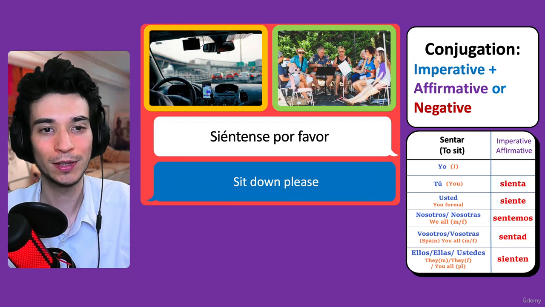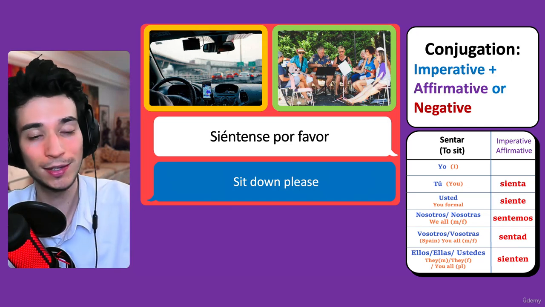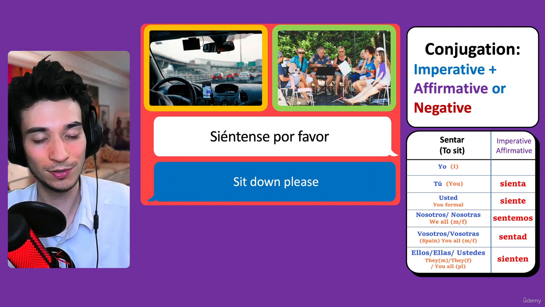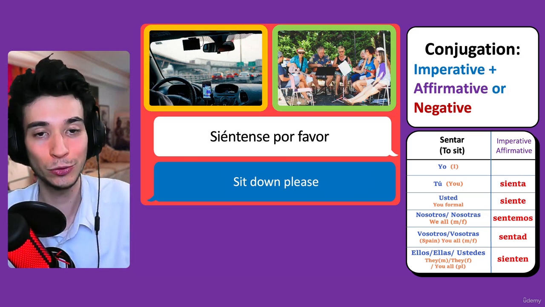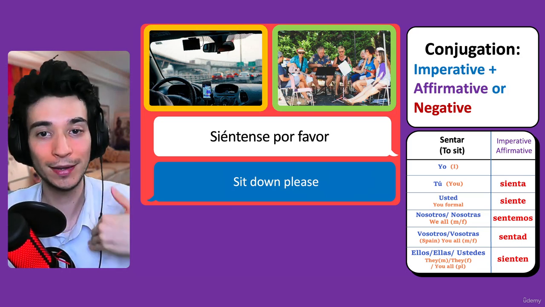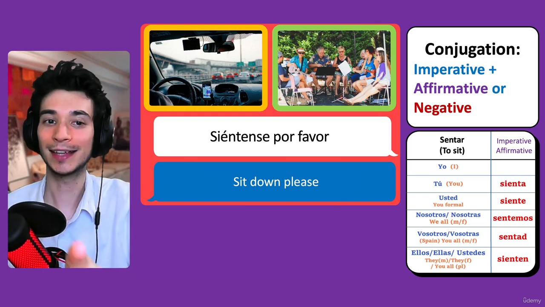For example, we can use sienta. Somebody might tell you to sit your kid down. So they would say, sienta a tu hijo. Sit your kid down. But if you're gonna make it reflexive, you can actually tell the kid, siéntate.